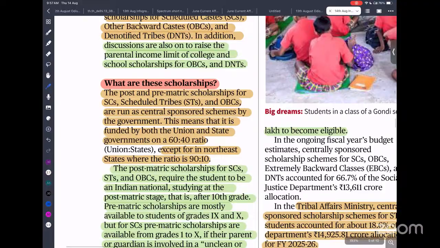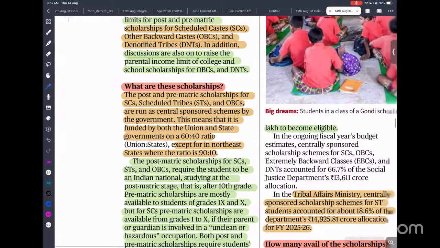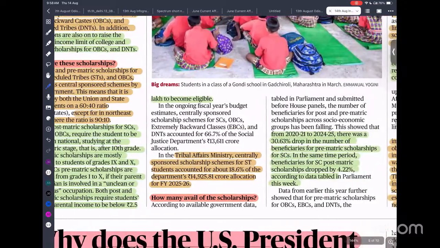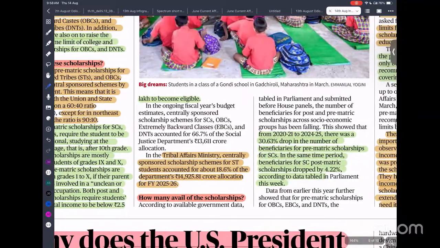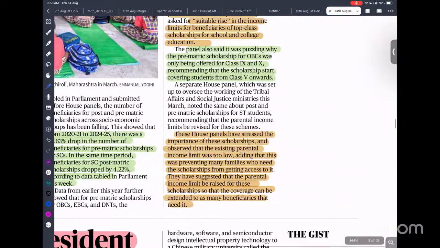This scholarship is a centrally sponsored scheme. In the ratio of sharing the fund, 60% is given by the central government and 40% by the state government. But it is 90 and 10 in the case of states like the northeast and other special states. It is very helpful for students because they face financial crunch, and sometimes lack of funds leads to child labor also. So this fund is helpful for promoting education among children.